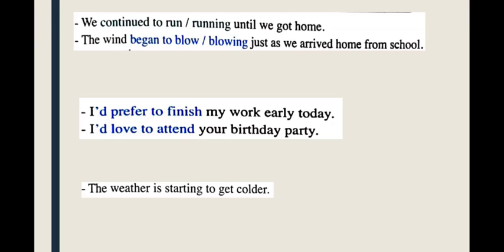In the example, we say, we continue to run, or we continue running until we got home. The wind began to blow or blowing just as we arrived home from school. So both are right. To run or running, to blow or blowing.